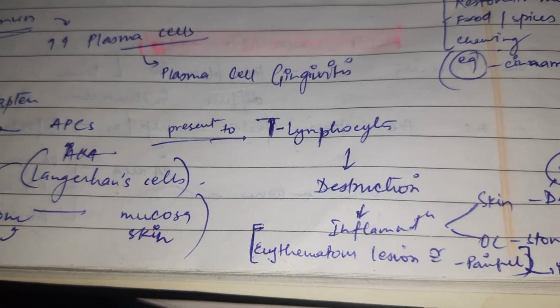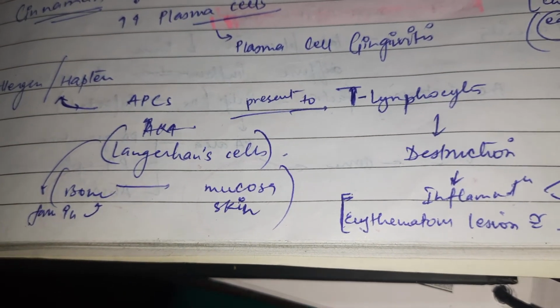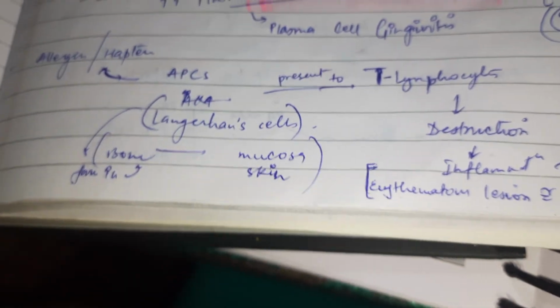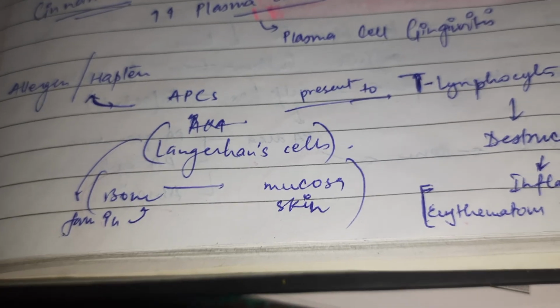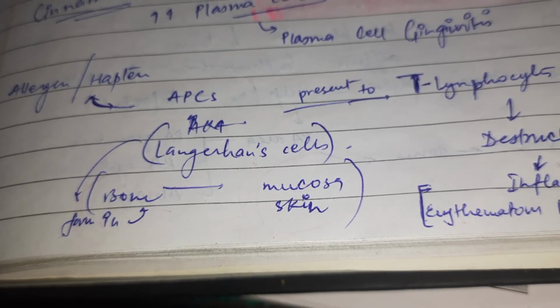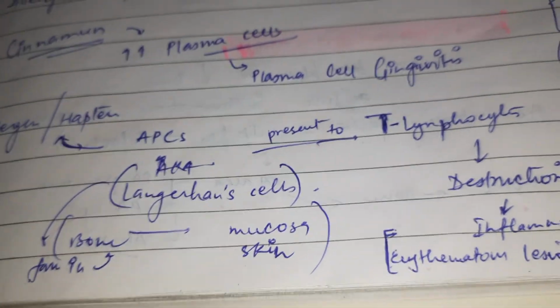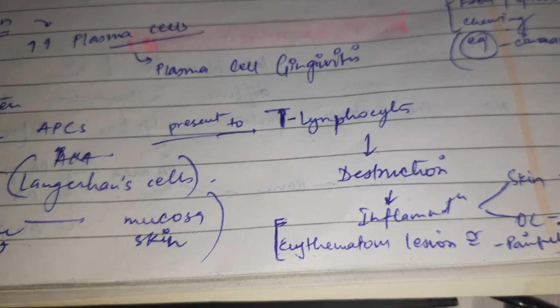So APCs, also called Langerhans cells, form in bone and reach the mucosa or skin. The allergen and hapten are presented to T lymphocytes, which start destruction and inflammation.